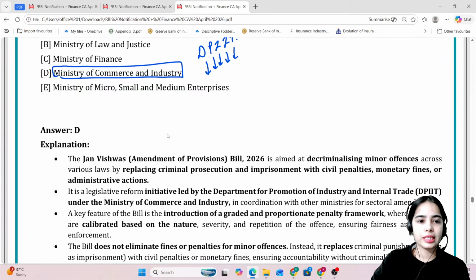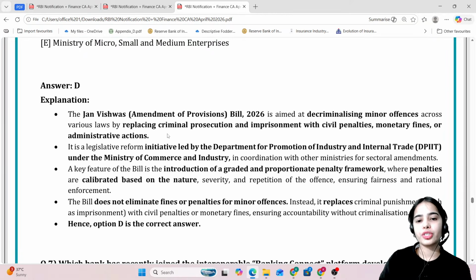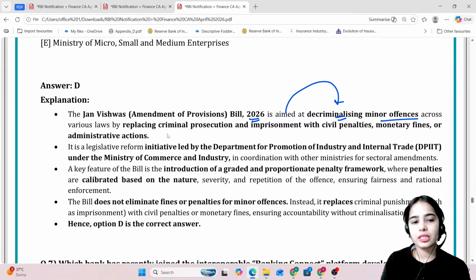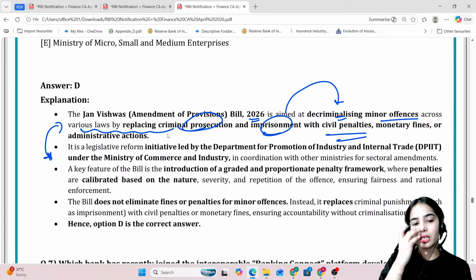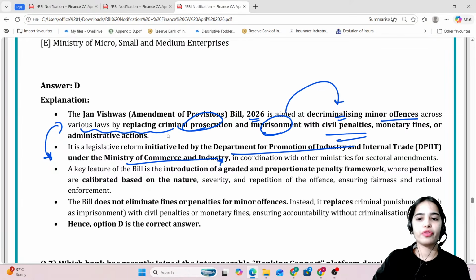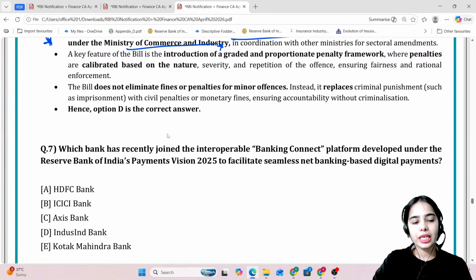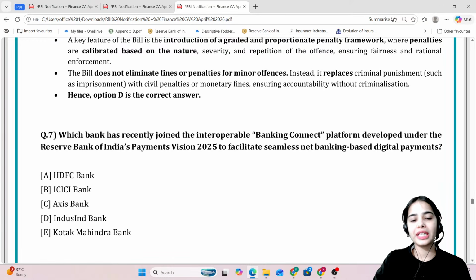Okay. So this is the idea of the Jan Vishwas Amendment of Provisions Bill 2026. This is aimed at decriminalizing minor offences across various laws, replacing criminal prosecution and imprisonment with civil penalties. And this basic amendment has been spearheaded by the Ministry of Commerce and Industry, Department for Promotion of Industry and Internal Trade.